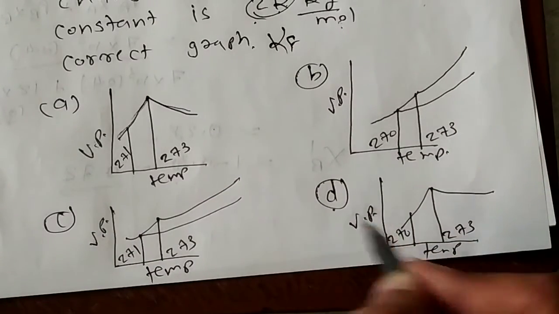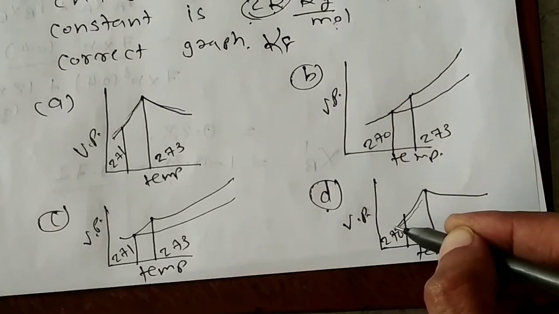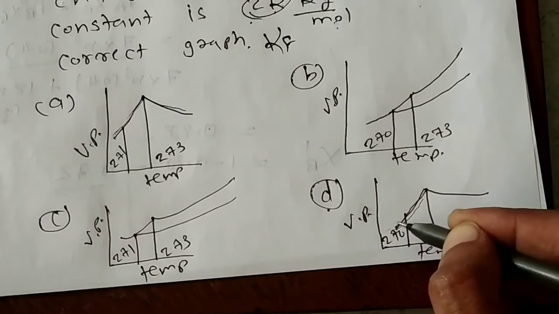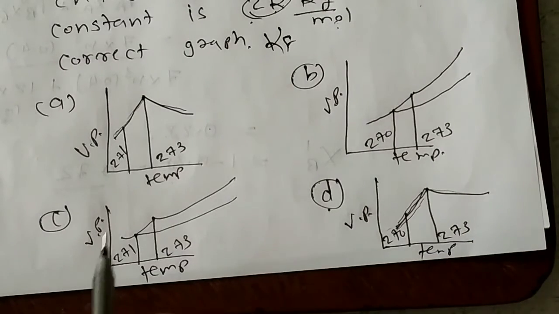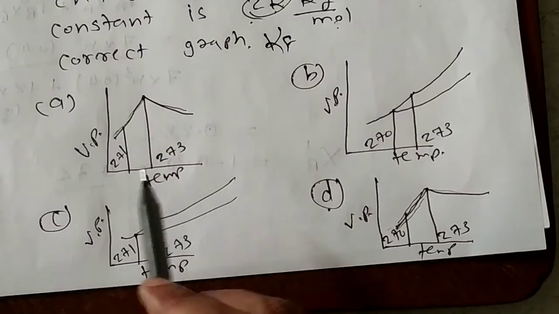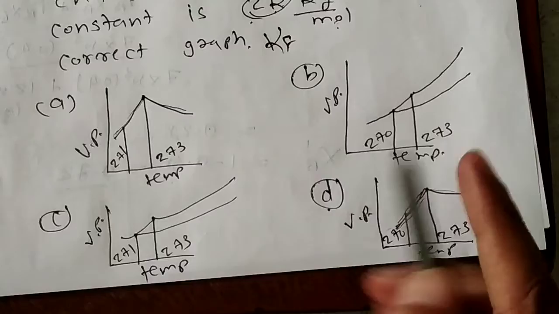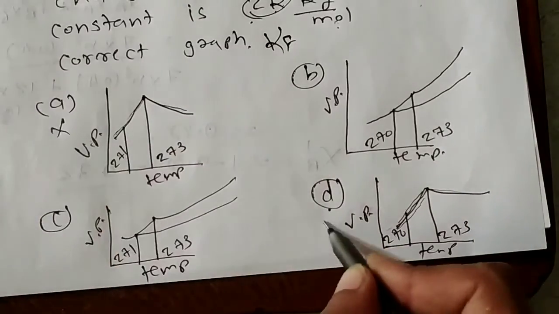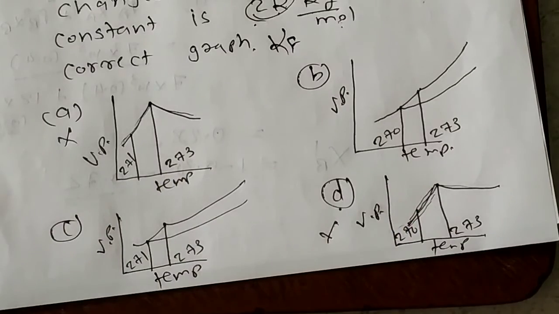And in graph D also the same pattern is there. First vapor pressure will increase, then vapor pressure decreases. Now according to theory, with temperature vapor pressure should only increase, it will not decrease. So these two options are wrong. From this only you can say.